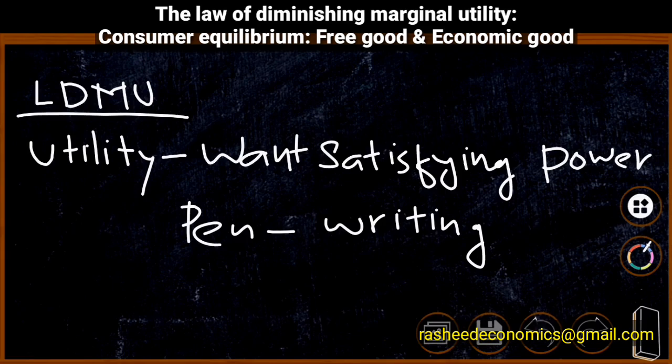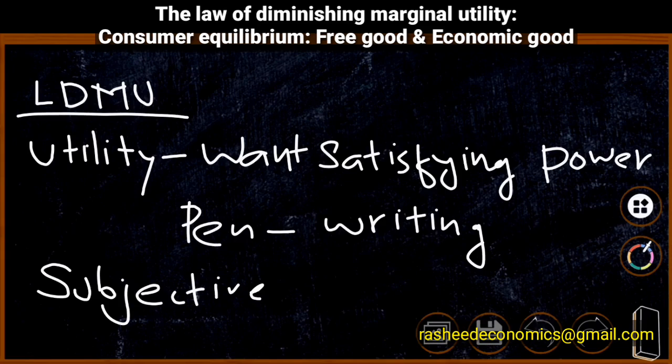The concept of utility is purely a subjective concept. That is, it varies from person to person, and it varies from time to time. That means utility of a product is different from one situation to another.